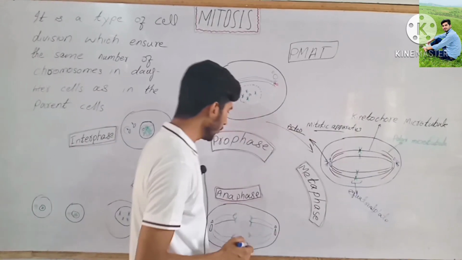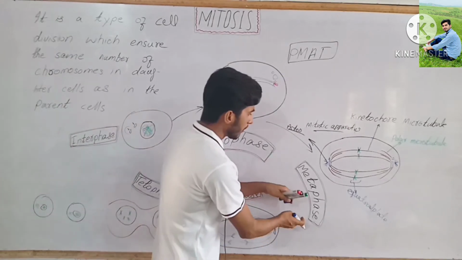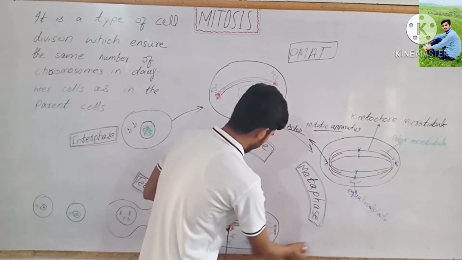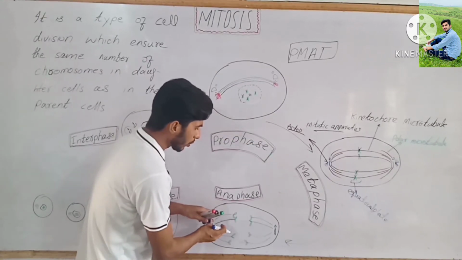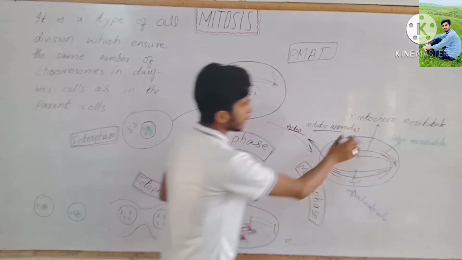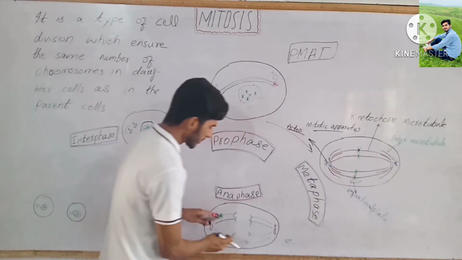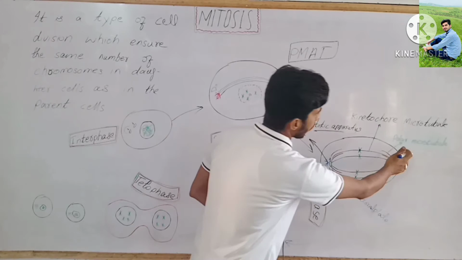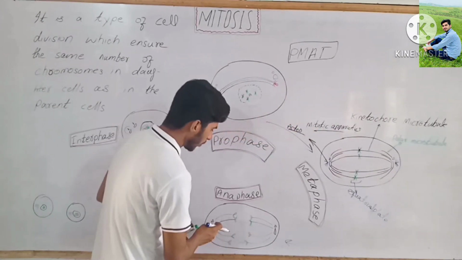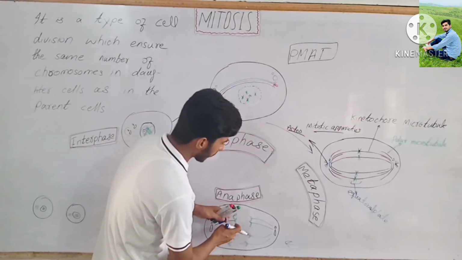Now we move from metaphase to anaphase. During anaphase, kinetochore microtubules start contraction, and polar microtubules move towards the chromosomes.